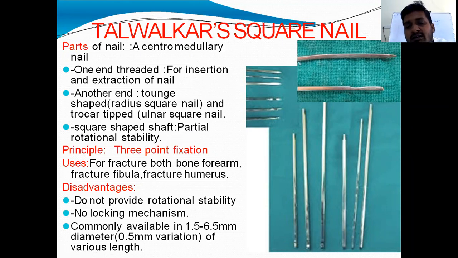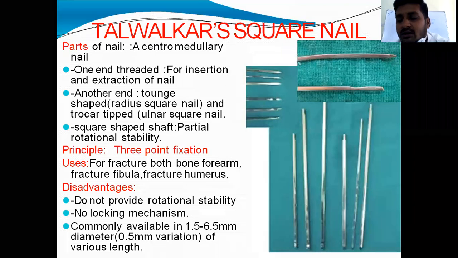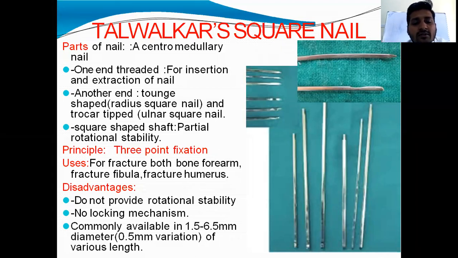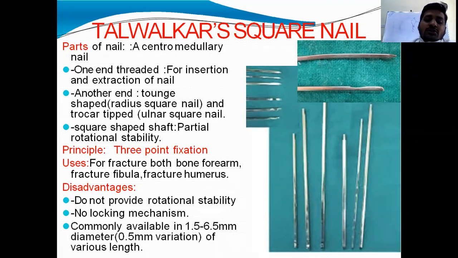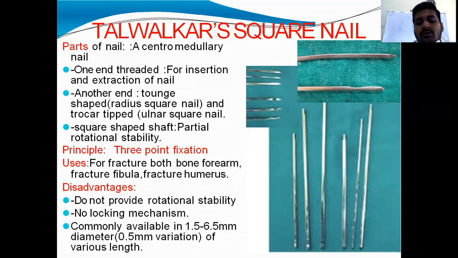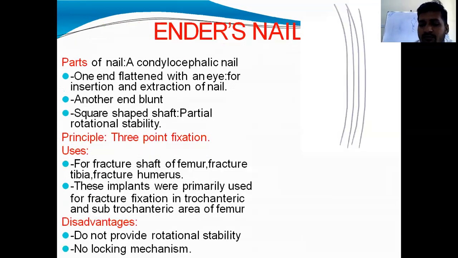What is the principle? If they ask, you can tell 3 point fixation for every nail. Every nail works on the principle of 3 point fixation. For fractures of both bones of the forearm you are using it nowadays, and for fibula in compound fractures, and for humerus fractures we use it rarely. Disadvantages are these do not provide complete absolute rotational stability, there is no locking mechanism, and it is commonly available in 1.5 to 6.5 mm of various lengths.